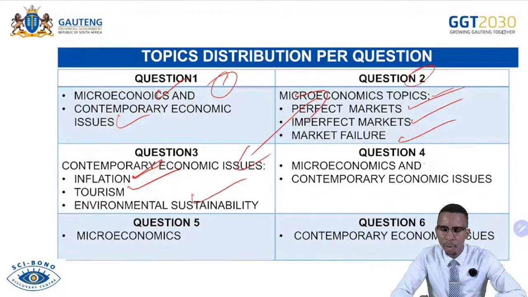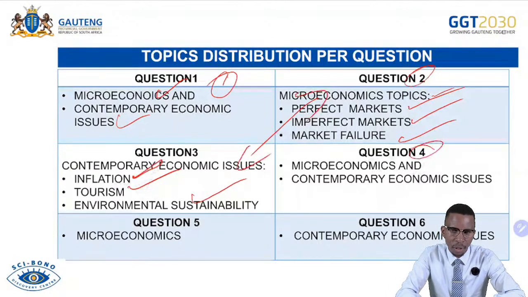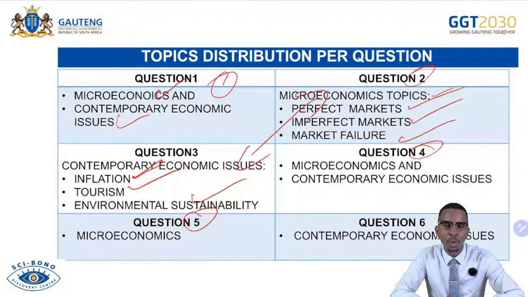And then question 4. Question 4 is the combination of both microeconomics as well as contemporary economic issues. So that simply means you must know both topics here, micro and economic issues, for you to answer question 4. It combines the both, which is 20 marks and 20 marks. And then you go to the section C. There you come across question 5, which is your essay.